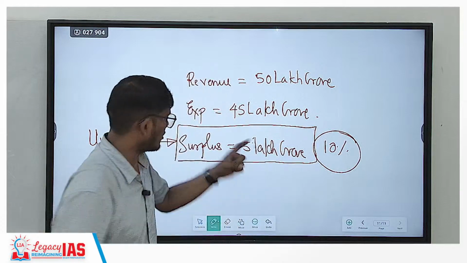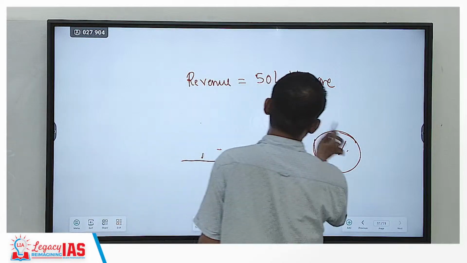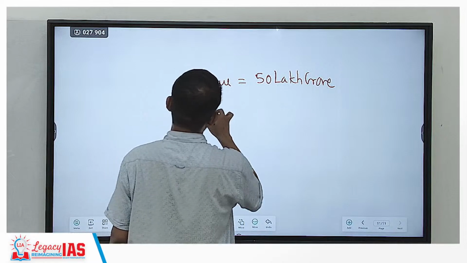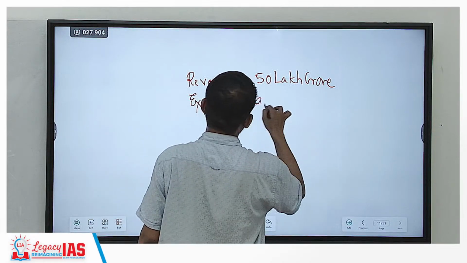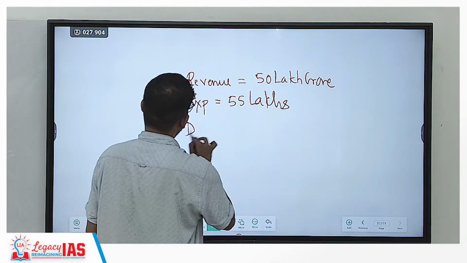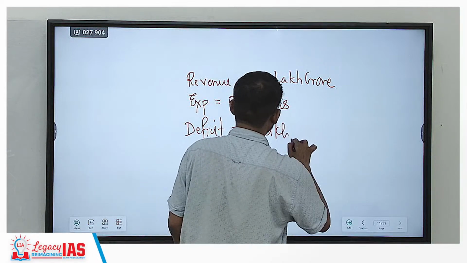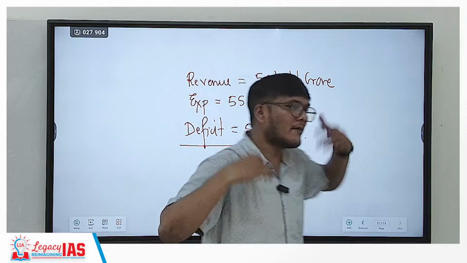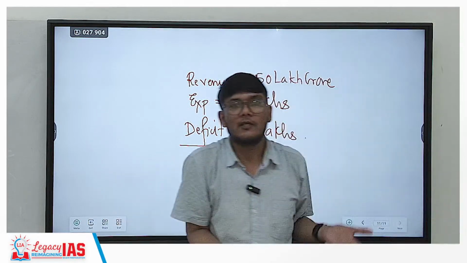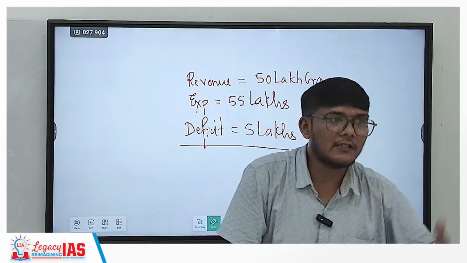That is why the situation should rather be like this. 50 lakh revenue is there, your expenditure is 55 lakhs, all right, and you don't have a surplus, you rather have a deficit of 5 lakhs. That means the government exhausted all the money it had, but in addition to that, the government borrowed from others, borrowed from the market to spend on people, the facilities for the people.